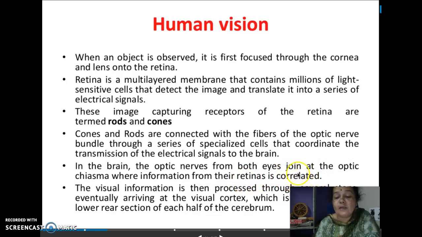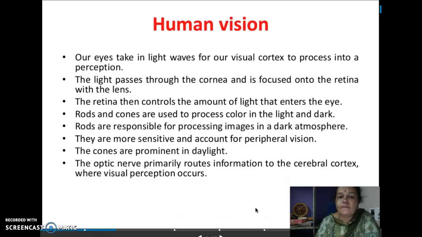Both eyes together should form one image. The visual information is then processed through several steps, eventually arriving to visual cortex, which is located on lower section of each half of the cerebrum. Cerebrum is the part of the brain.